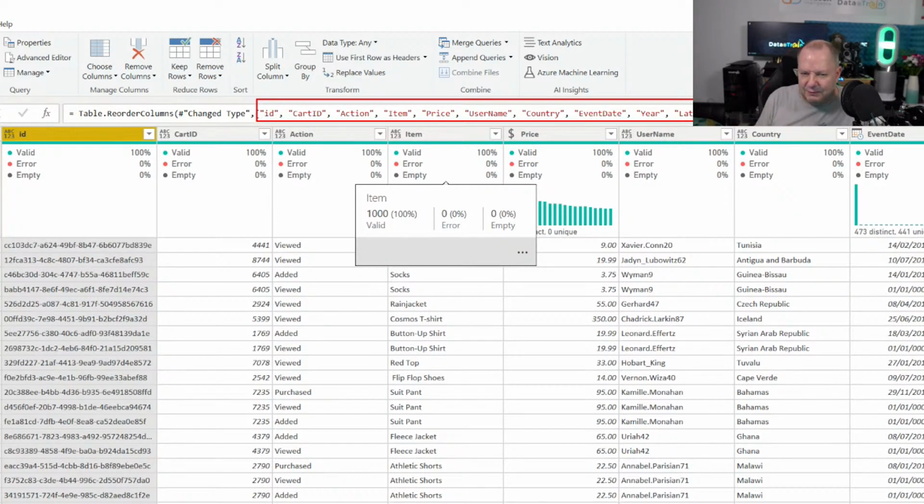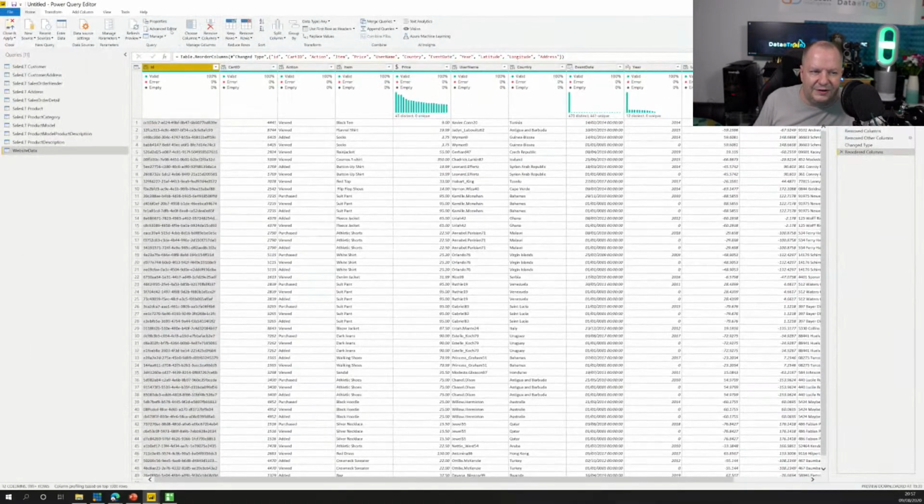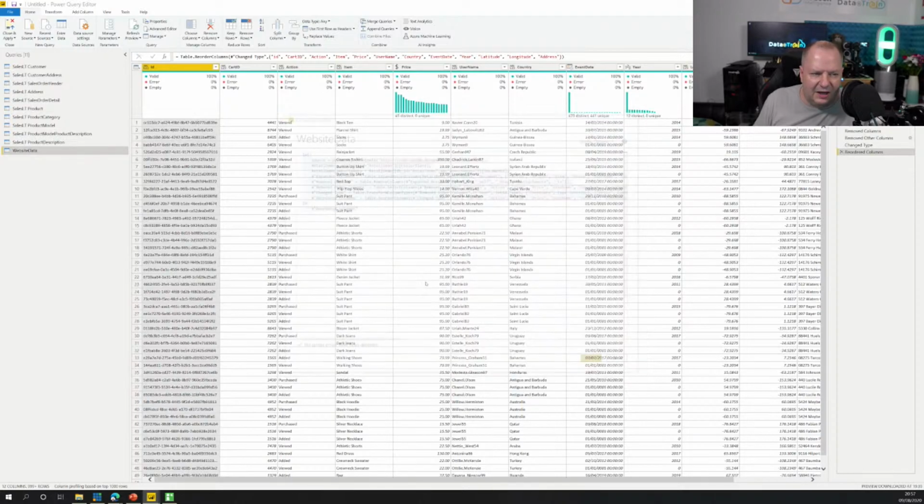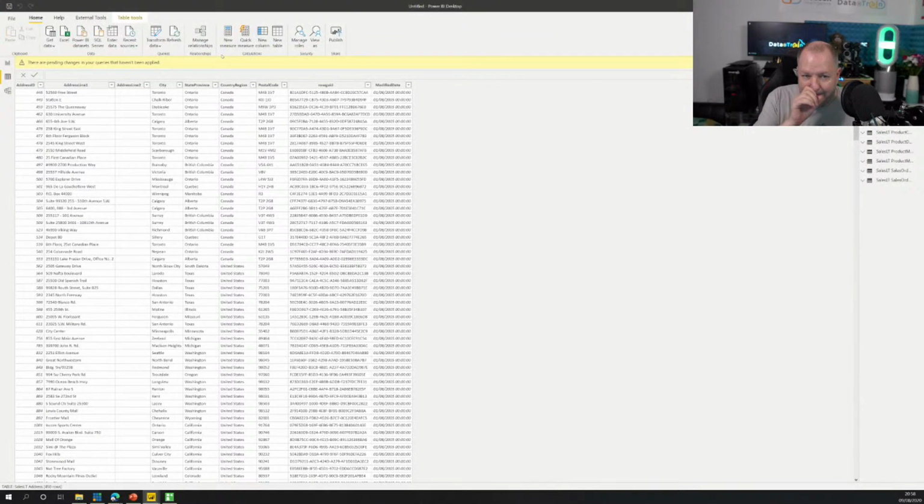I might want to place username, address next to each other, maybe latitude, longitude at the end, that kind of stuff. Now I've got my editor with all the steps pre-done. Click done. I'm going to close and apply, and that is bringing that data in.